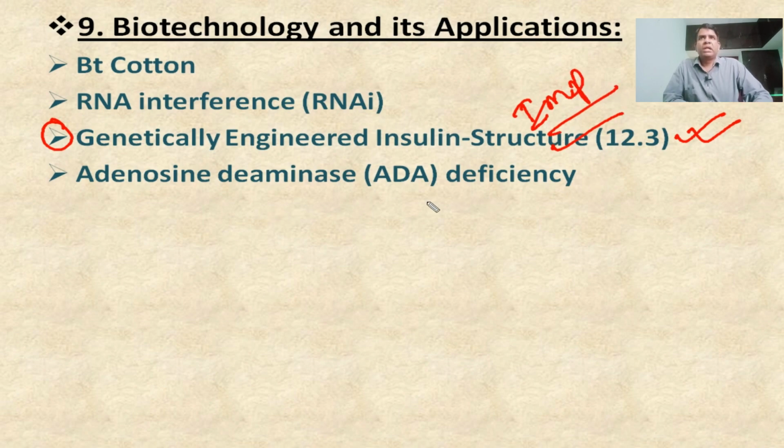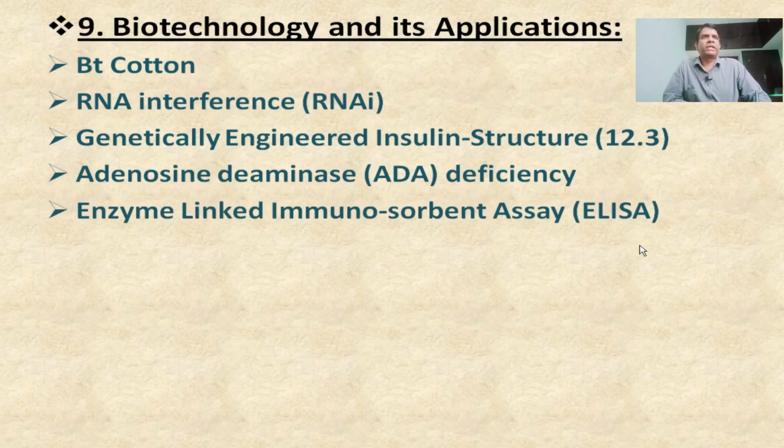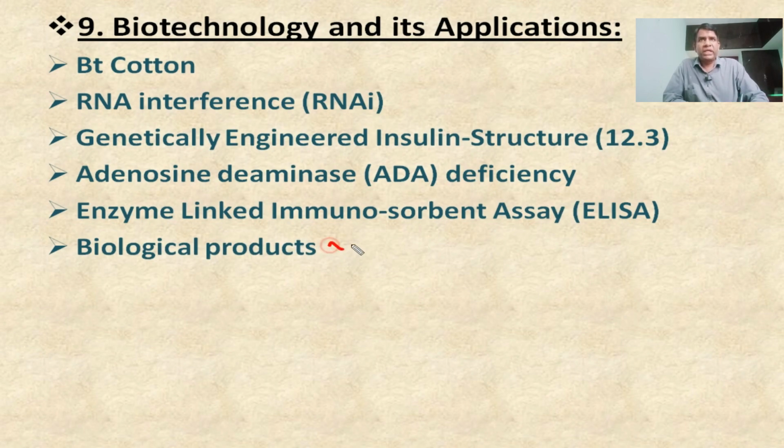Next one, adenosine deaminase deficiency, which is nothing but gene therapy. So the gene therapy concept is important. Apart from this one, enzyme linked immunosorbent assay, what is the principle behind this one? You have to focus more. Next, biological products, like Rosie the cow. This area is more important, so you have to focus more.